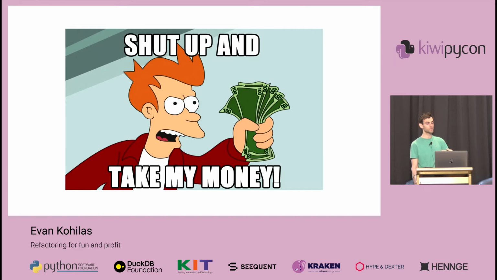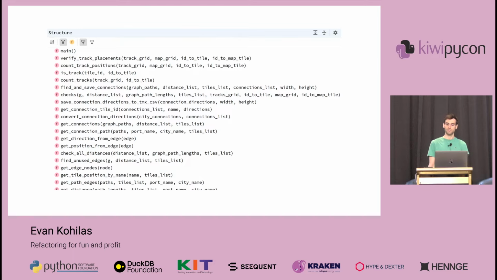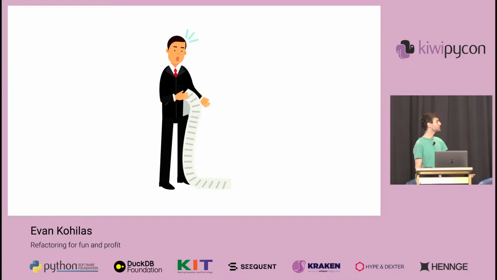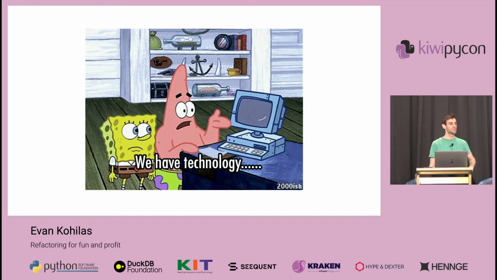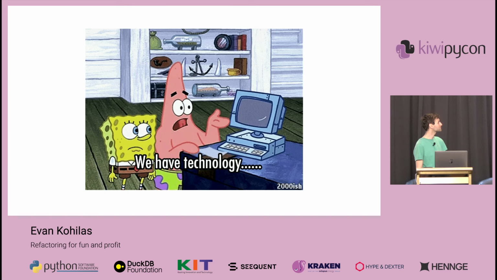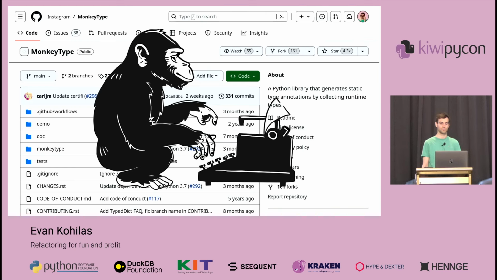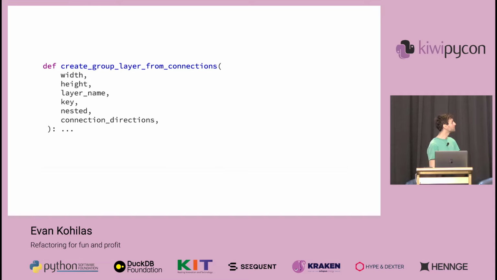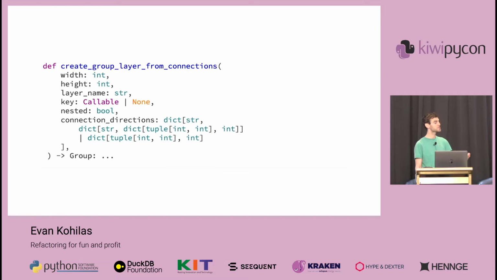Okay, so now that we know all these types are important, let's go use them. But Evan, we might say, there are so many functions in your project, and it's going to be so much work given how large it is. And that is right. But we have technology, and we can automate finding and adding in types for us with a tool called MonkeyType, where for the following function, it can produce stubs annotating the return value and all of the parameters. And it will even update all the existing code for us as well.